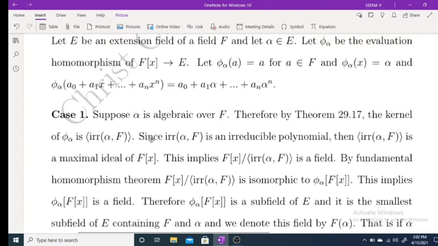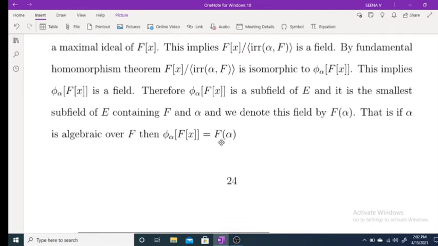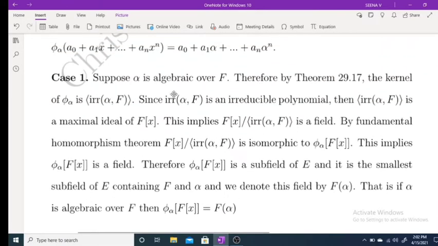Once again, if alpha is algebraic over F, then F(alpha) is the smallest field containing F and alpha. You have to remember this point. Now what is F(alpha) if alpha is algebraic over F? F(alpha) is phi alpha of F[x].